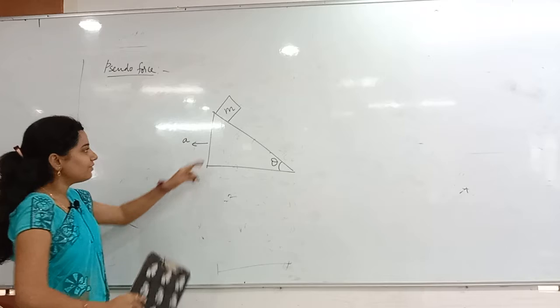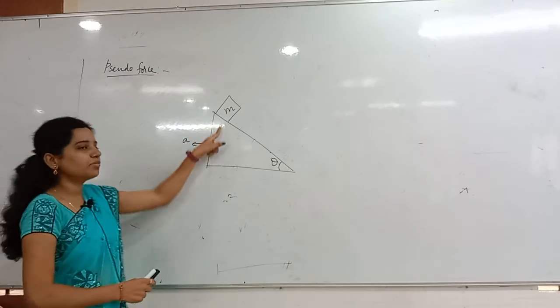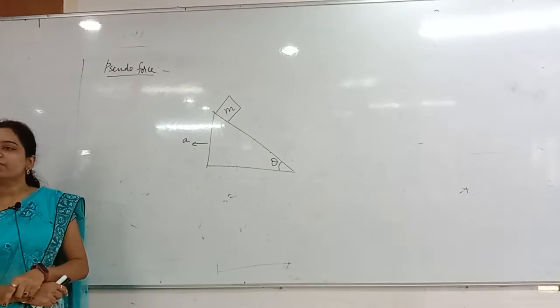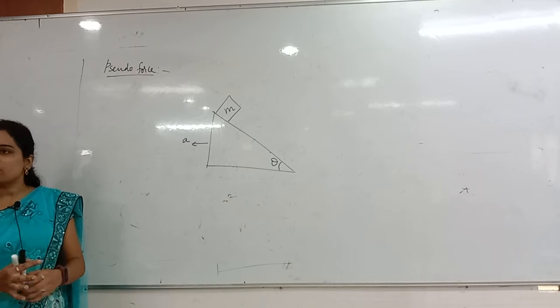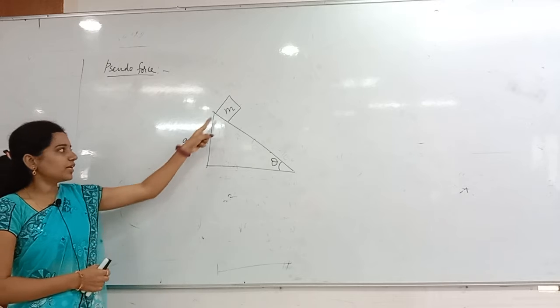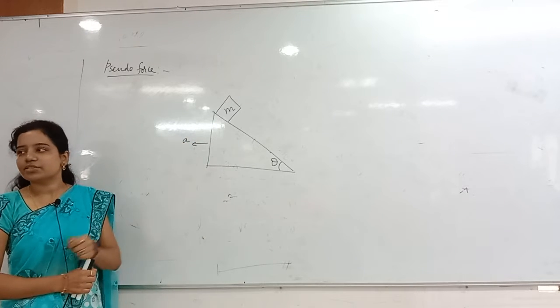Yes. So whenever I move this in the backward direction with acceleration a, then the block will move exactly in the downward direction. Exactly downward, nothing but that is a freely falling body. So what they are asking is, with what acceleration we have to move so that it will fall freely. That is the question. So you have to find out the acceleration value.